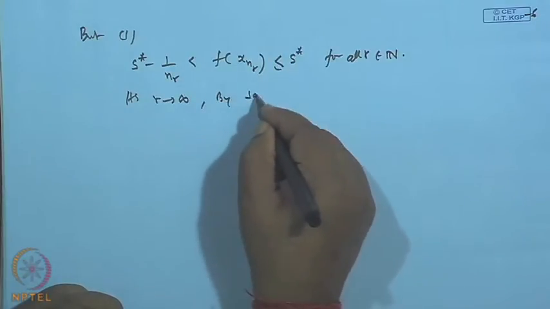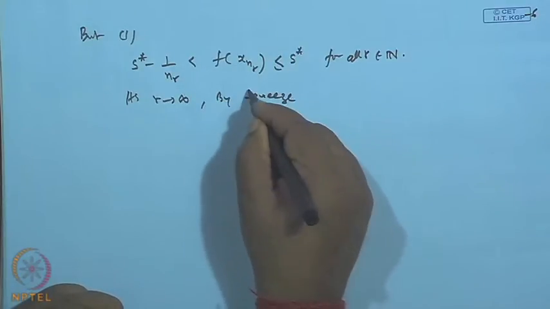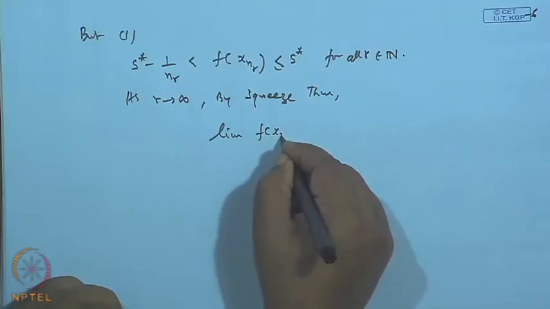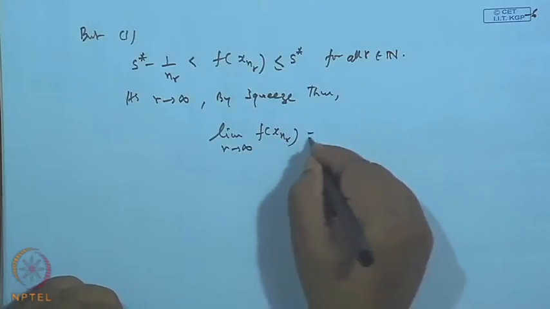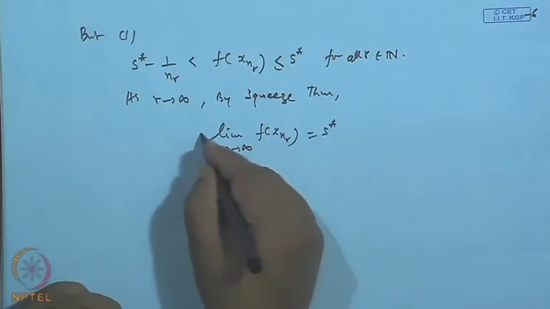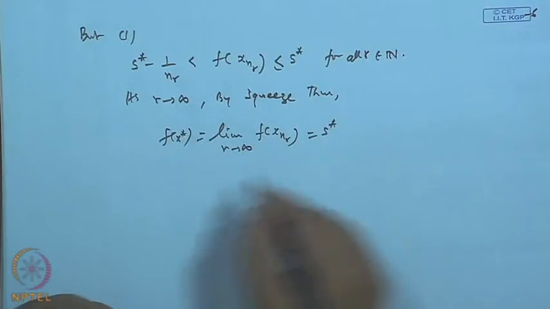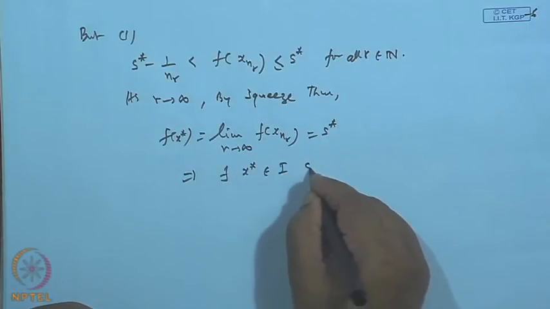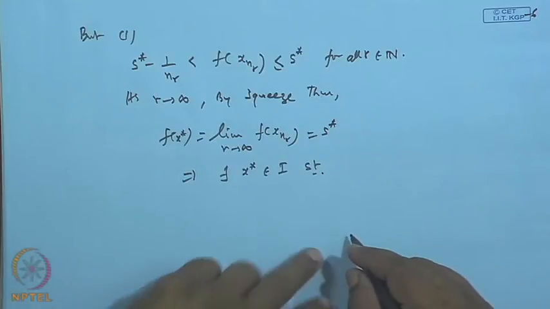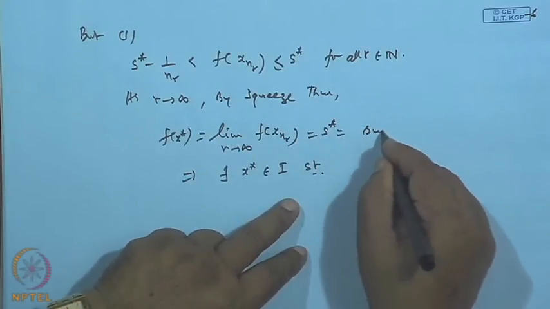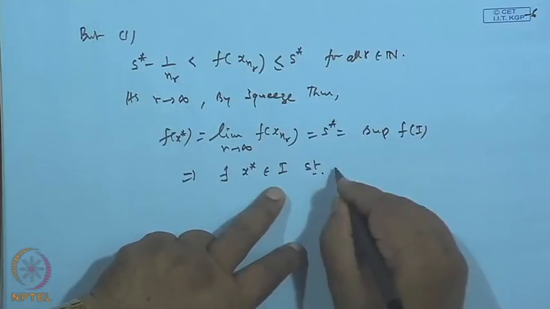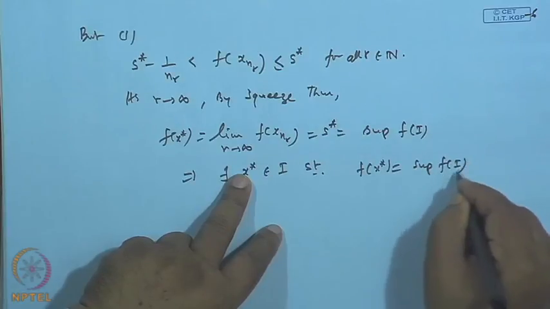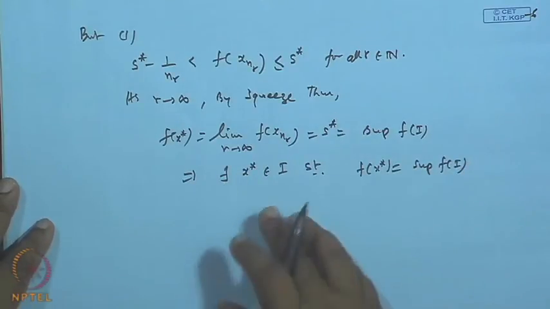So, by the Sandwich theorem, the limit of f of x n r as r tends to infinity will be equal to S star, but this limit is nothing but what? f of x star. So, this implies there exists an x star belonging to I such that f of x star is the supremum of f(I), and that proves the existence of S.